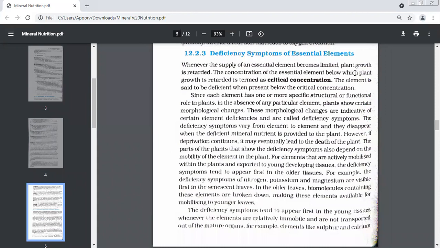Deficiency symptoms of essential elements. Okay, please read this paragraph. Let me discuss deficiency symptoms quickly with you. First, we'll discuss this, and then later I'll be sharing my notes. You can keep them for your reference as it is, or you can prepare your own. You read, we'll discuss.